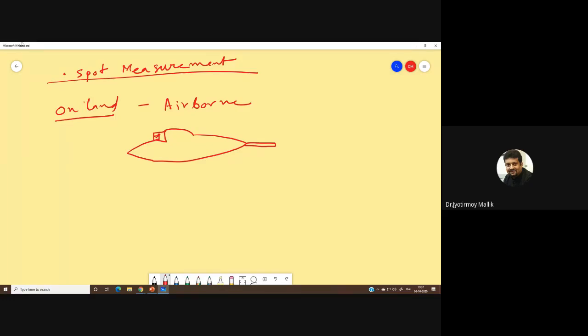This is a person, this is the pilot, who is flying the aeroplane. The aeroplane is flown over an area, and then there is a magnetometer which is hanging from the aircraft. This is the magnetometer, sometimes called a fish.